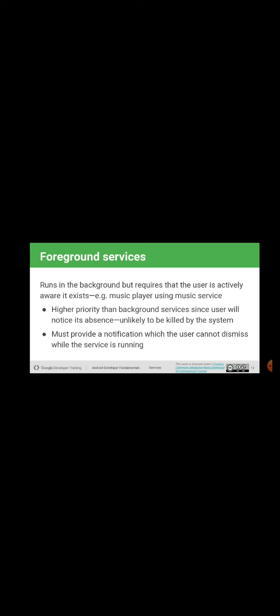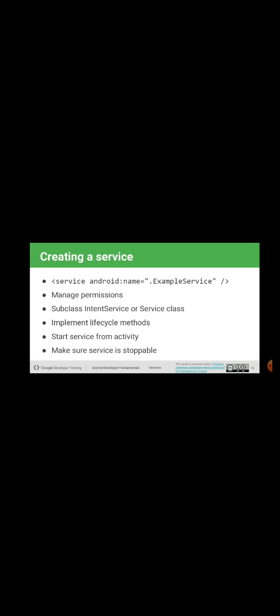Now we are going to see how to create a service. Unlike activities and broadcast receivers, in the manifest file we should have a tag called service, with android:name, for example service, and we can manage permissions. I already told that: who can access this service and who should not can also be provided in the manifest file. Next, we should create a class, a subclass of IntentService or the Service class. Services can be started by an intent, and we will also be discussing the types, and what we mean by IntentService.